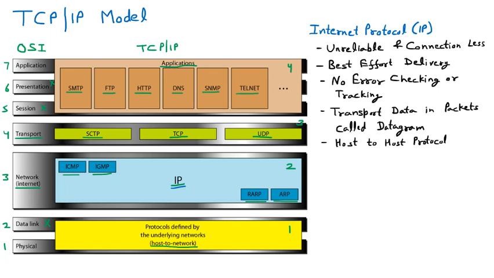So it has four supporting protocols. The first is ARP, address resolution protocol, then RARP, reverse address resolution protocol, then ICMP, internet control message protocol, and the next one is IGMP, internet group message protocol. Now we are discussing all these protocols one by one.